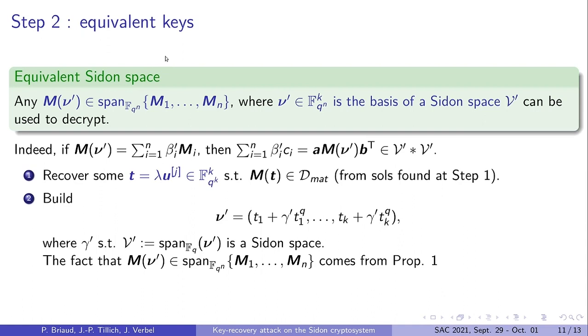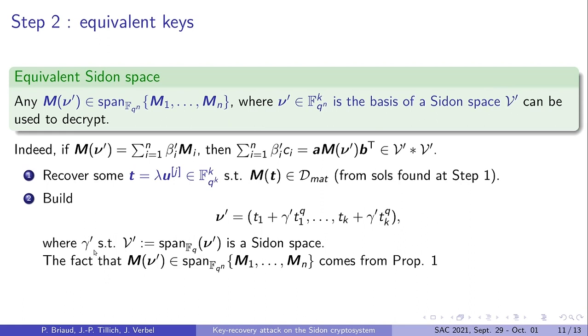So in fact, in our attack, we are going to target an equivalent key which is not directly mu. In the context of the Sidon system, it's very easy to notice that an equivalent key is given by a matrix mu prime which lies in the span of the mi's, such that n prime is a basis for a Sidon space V prime, which uses the same construction as V. So this means that we will need to rely on an element gamma prime to construct V prime.